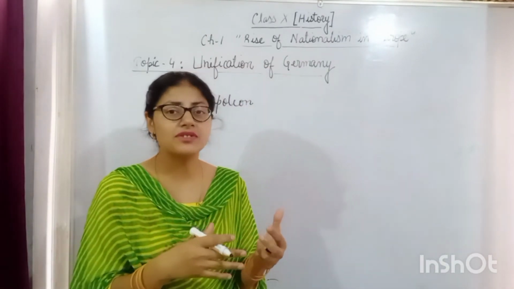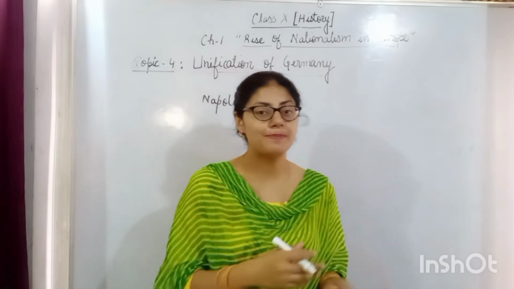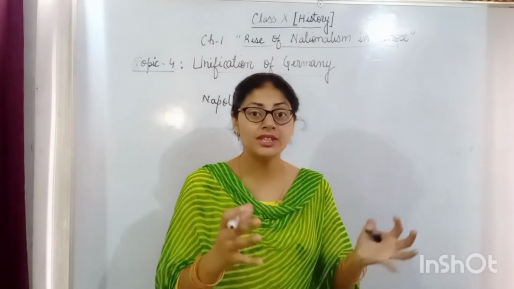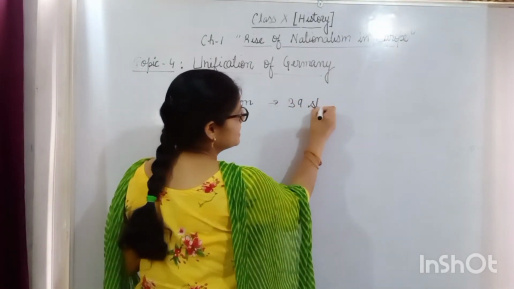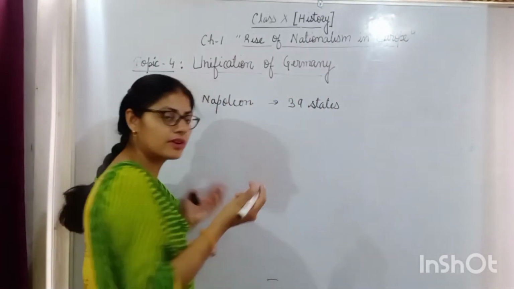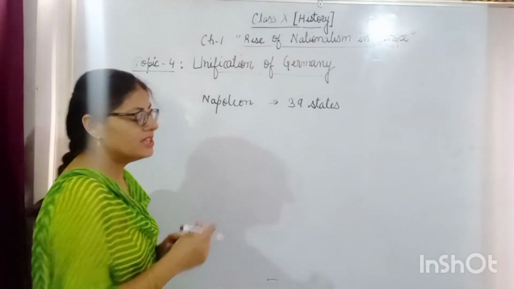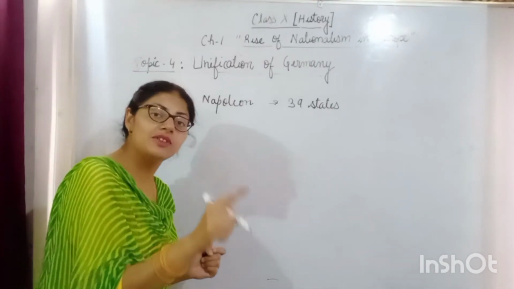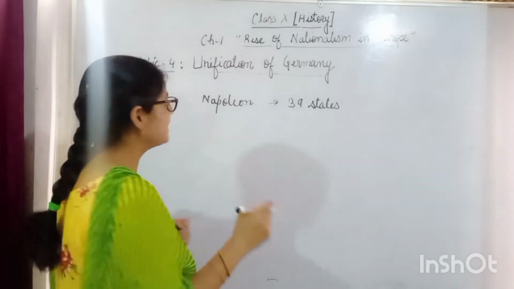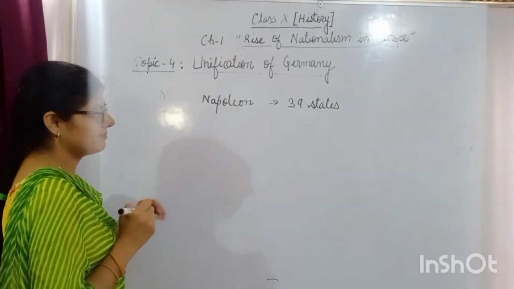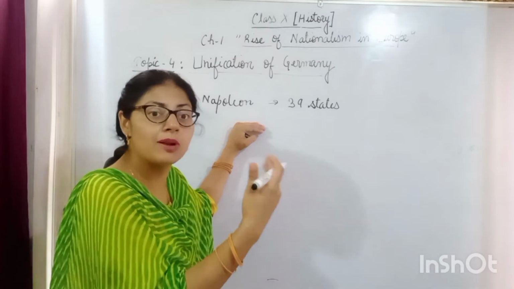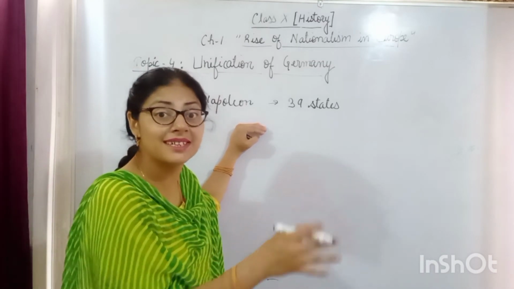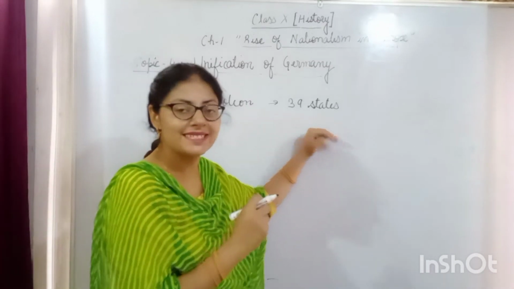Earlier Germany was divided into countless principalities, and Napoleon unified them into 39 states when he became the Emperor of Germany. Okay, so the first step in the unification of Germany was taken up by Napoleon. What he did: Napoleon unified the countless small principalities, which were more than 100, into 39 states.